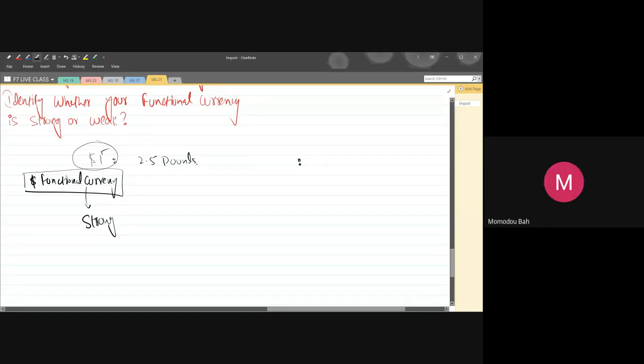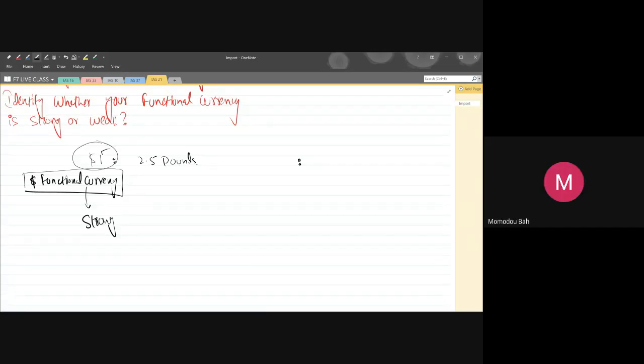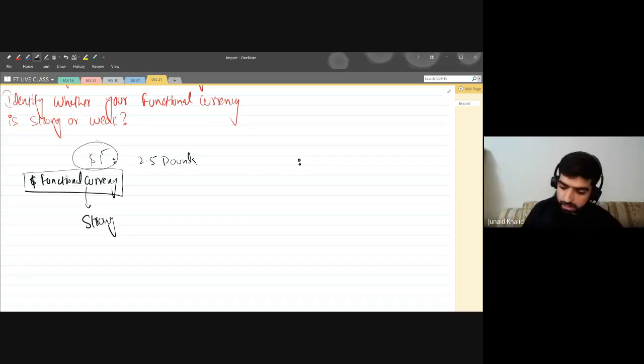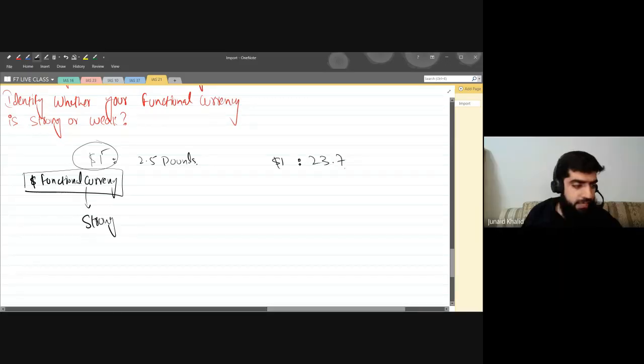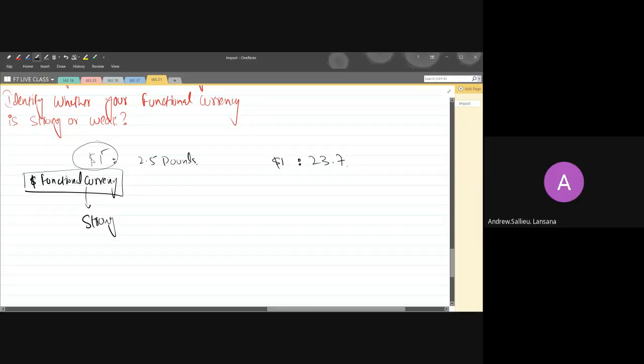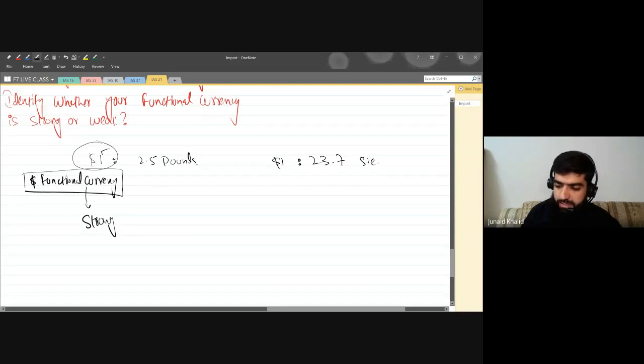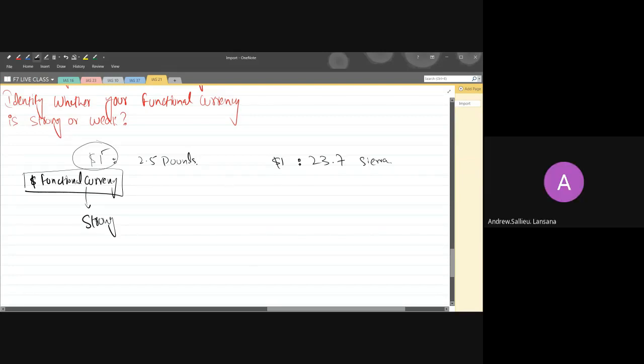I think for us in Sierra Leone, $1 is 23.7. $1 is equal to 23.7, and which currency is that? Sierra Leone, yes, your Sierra Leone currency. SLE. Okay, great.